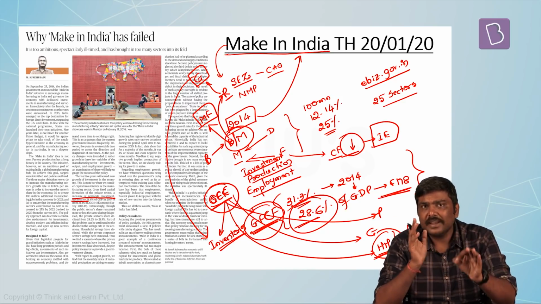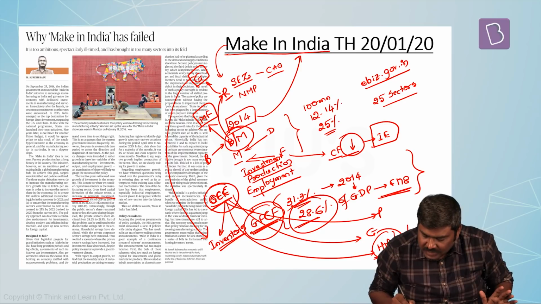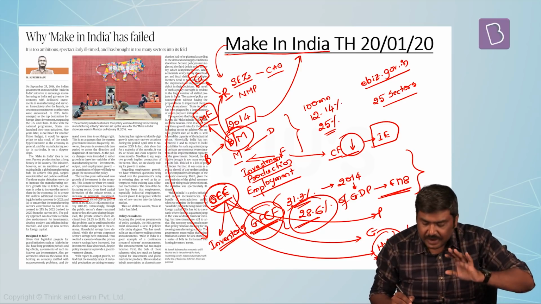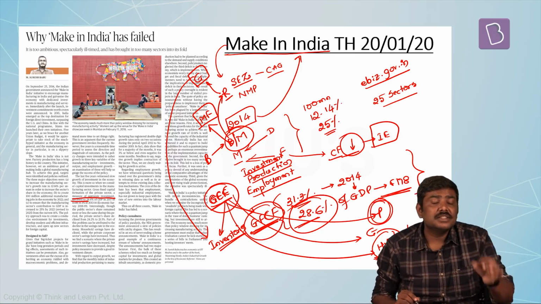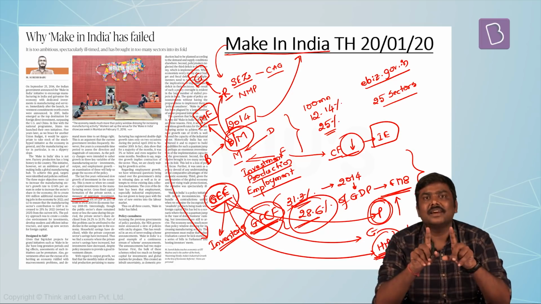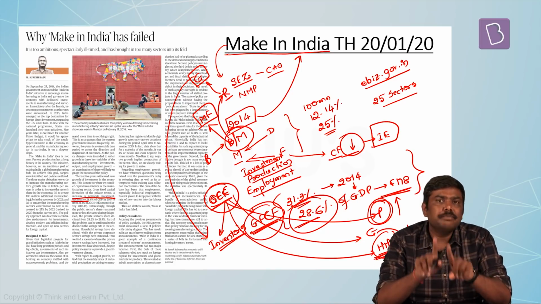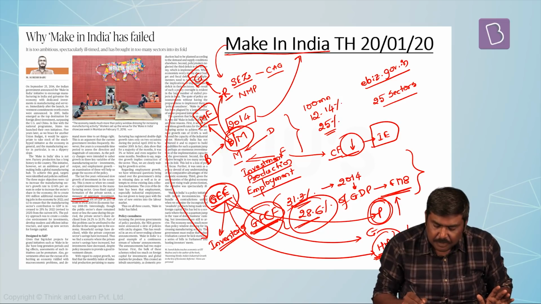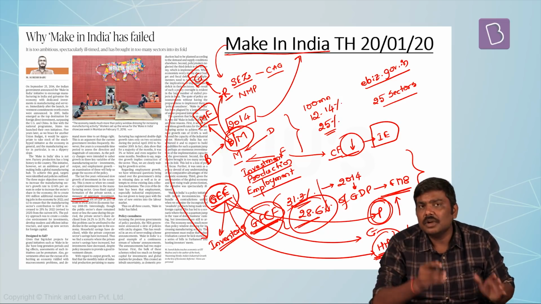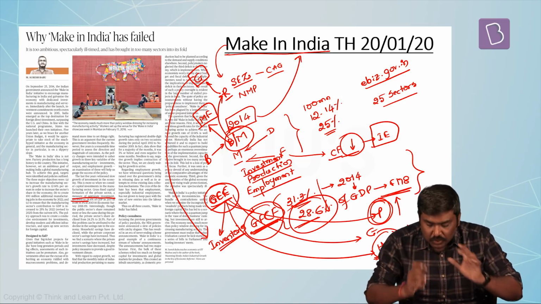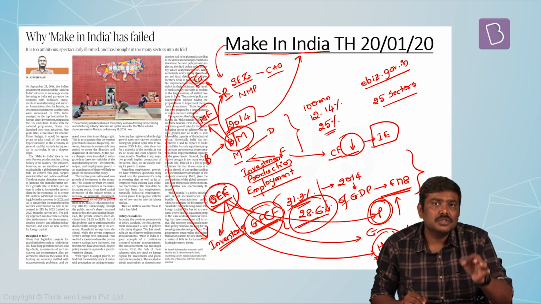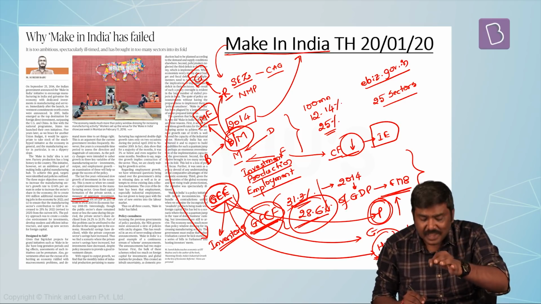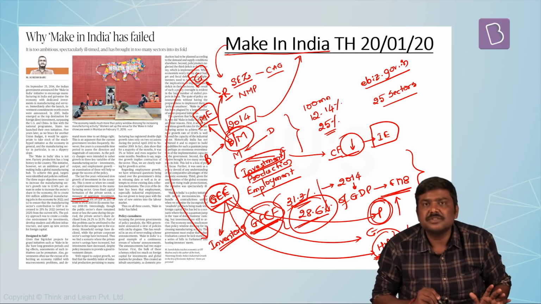Having said so, the article also says that on one side the savings in the households have declined, and on the other side the savings from the private sector have increased. But overall the impact is that the gross fixed capital formation has come down from 31.3% to 28.6%. So this is the performance of Make in India under the concept of investment.